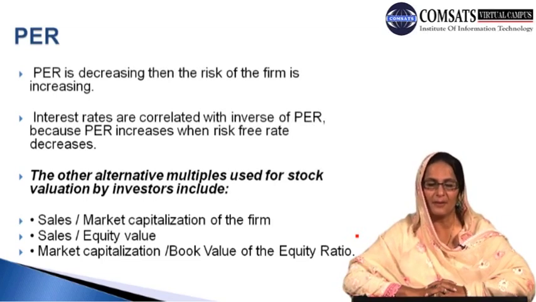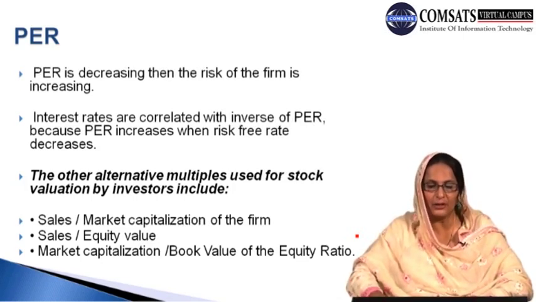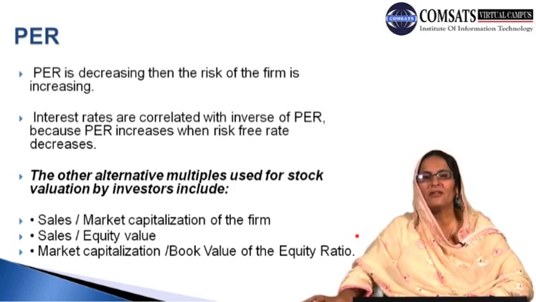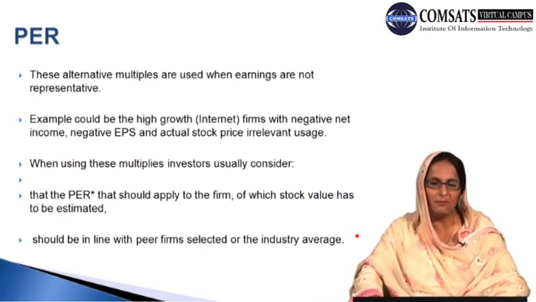They are, for example, sales per market capitalization of the firm. In other words, the ratio of the sales to the market capitalization of the firm. Second, the ratio of the sales to the equity value. Thirdly, the market capitalization and the book value of the equity ratio, that is the ratio of market capitalization to the book value of the equity. These are the alternative multiples used in order to evaluate the stocks which an investor has in his portfolio, or can decide in future to keep in the portfolio.